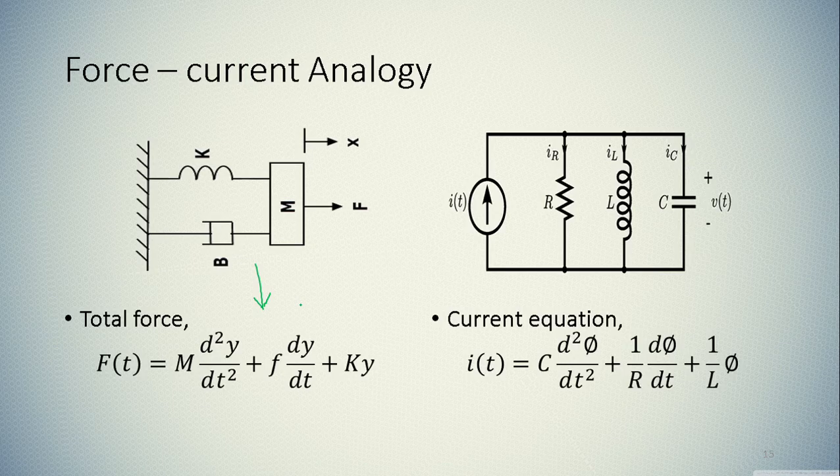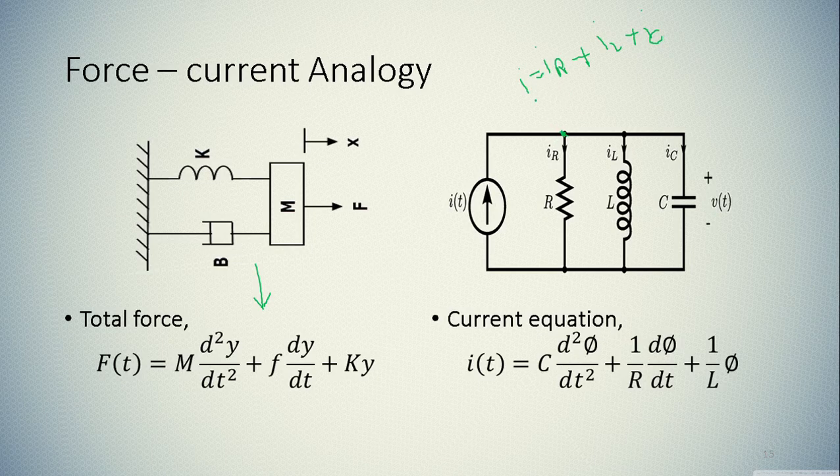If you wish, you can go back and see how we find this equation. Here you can see the total current in a parallel RLC circuit. If you apply Kirchhoff's current law at this point, it gives you total current I equal to IR plus IL plus IC.